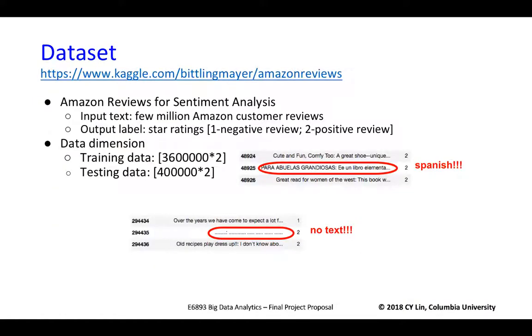The dataset we used is Amazon reviews for sentiment analysis. The dataset consists of a few million Amazon customer reviews as input text and star ratings as output labels. The dimension of the training dataset is 2.6 million rows and 2 columns, and the dimension of the test dataset is 400,000 rows and 2 columns. We use 1 to represent negative reviews and 2 to represent positive reviews.